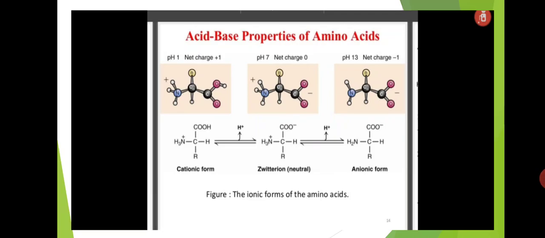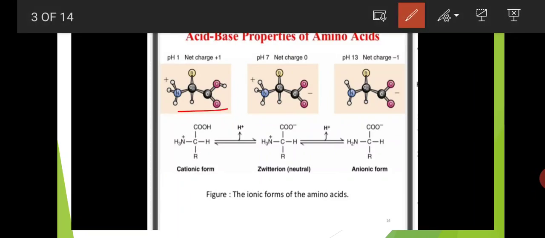Now the acid base properties of amino acids. Here this is the acidic side where the pH value is 1, the middle compound is pH 7 and this is pH 13, meaning purely acidic compound, neutral compound, and basic compound. pH 1 to 7 is acidic nature and pH 7 to 14 is basic nature. At pH 7 it is the neutral compound.